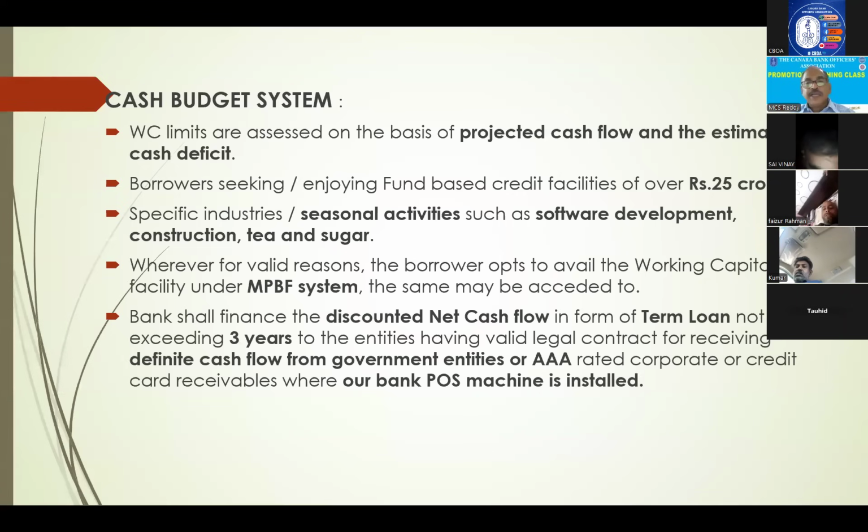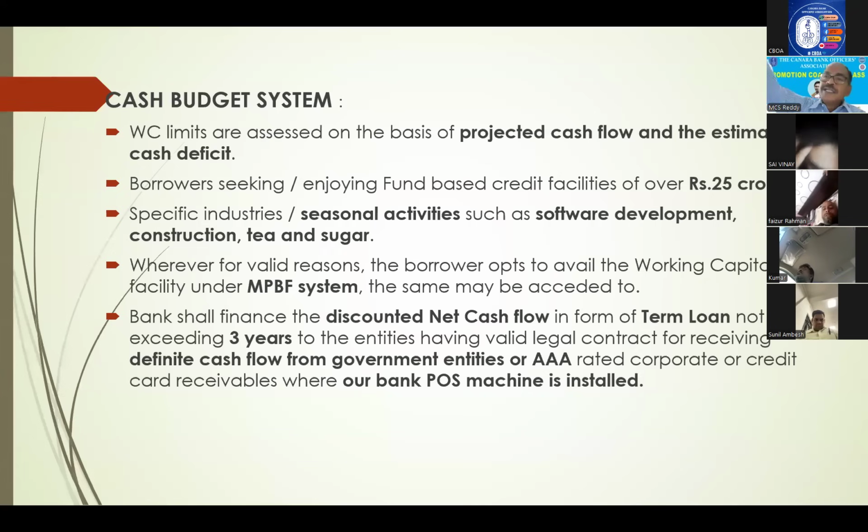Wherever, for valid reasons, the borrower opts to avail working capital under MPBF, yes, you have to. That's what we discussed earlier. And the bank shall finance the discounted net cash flow. Suppose, earlier this system was not there. About 5-6 years back, the bank introduced it.